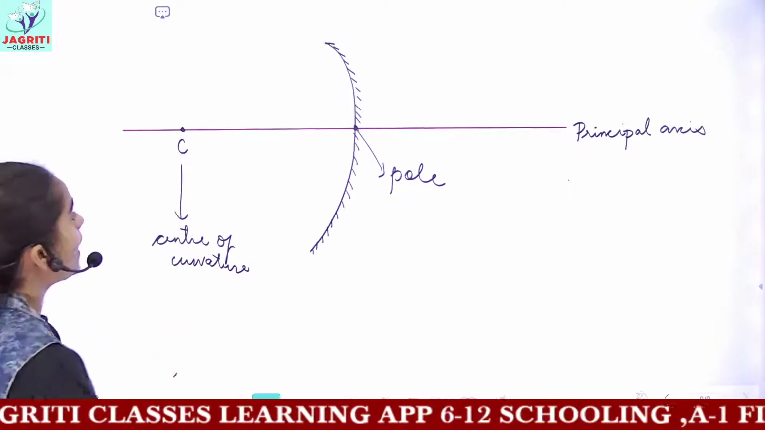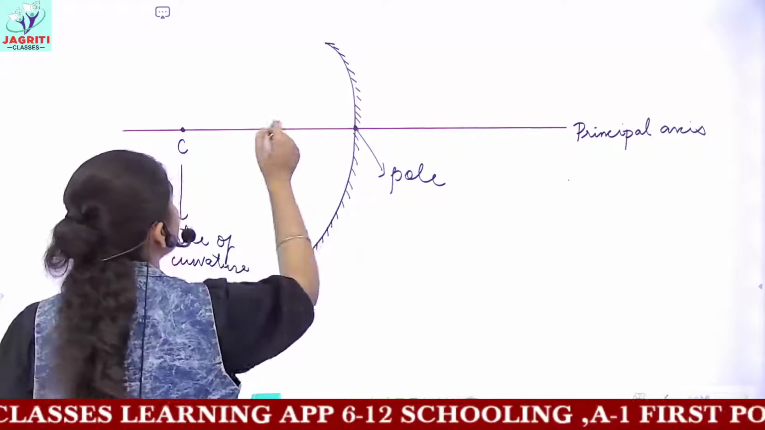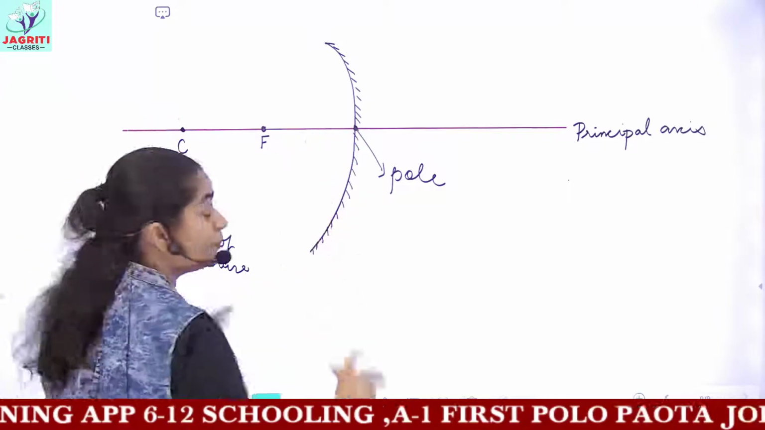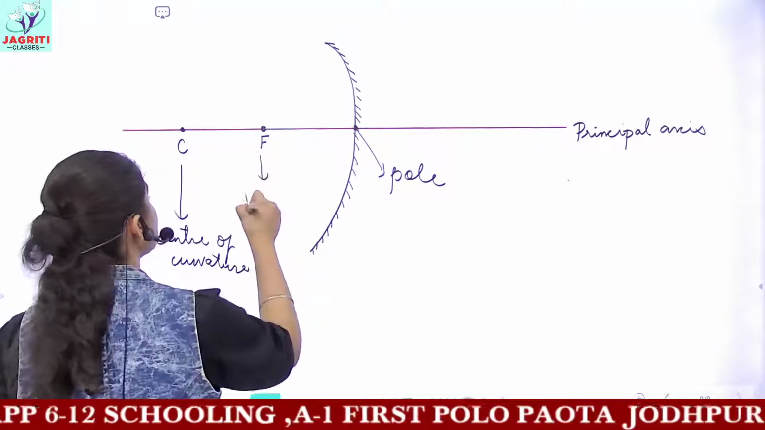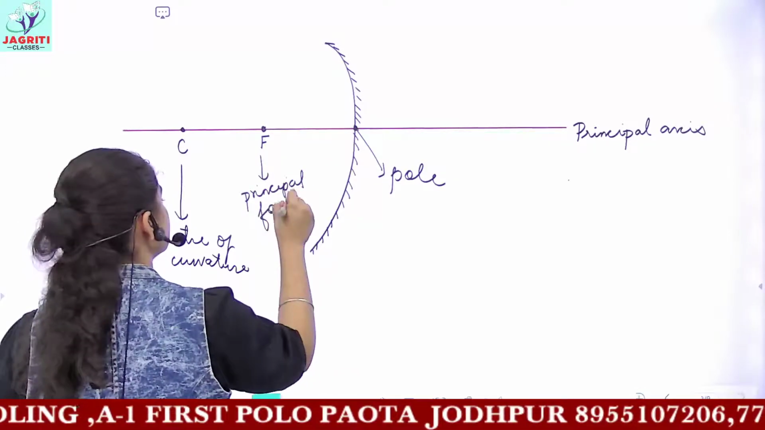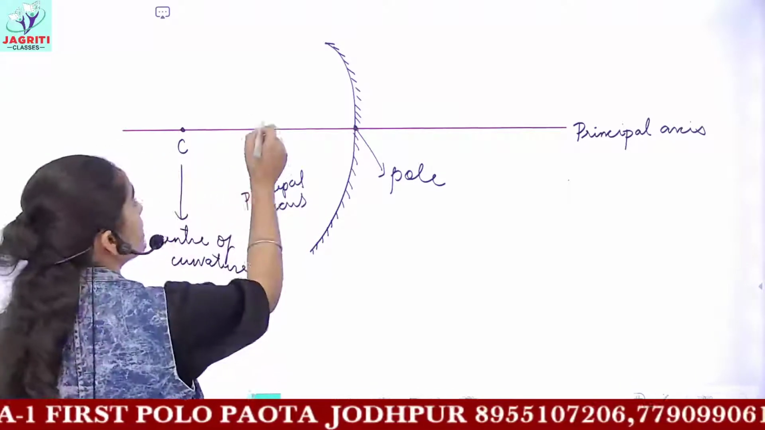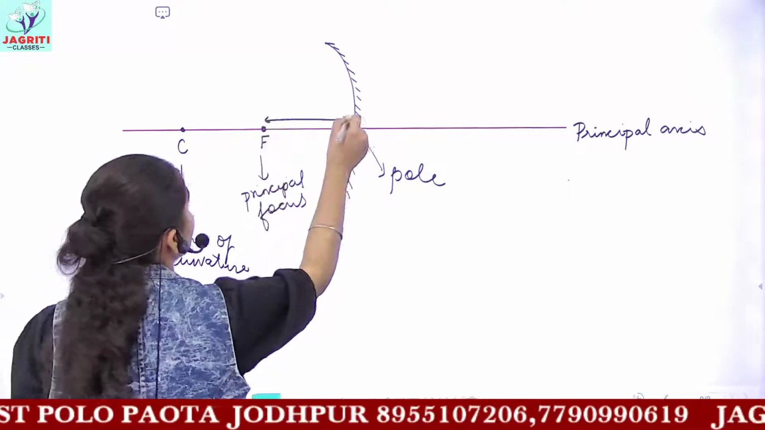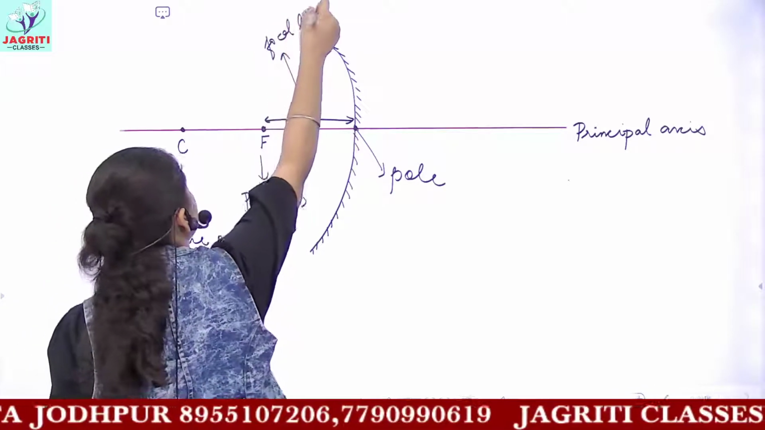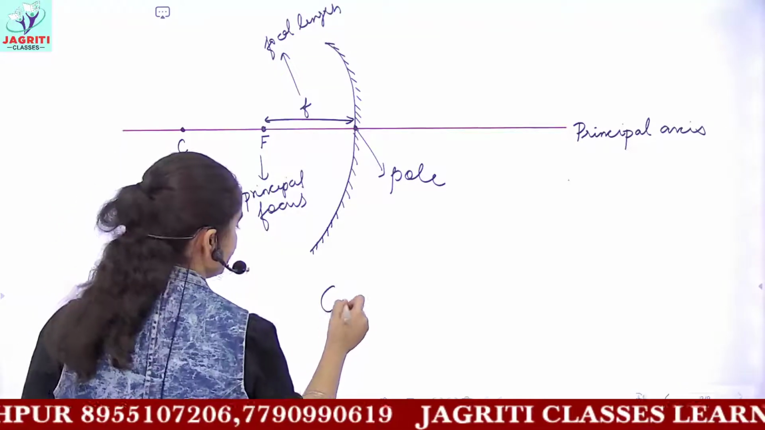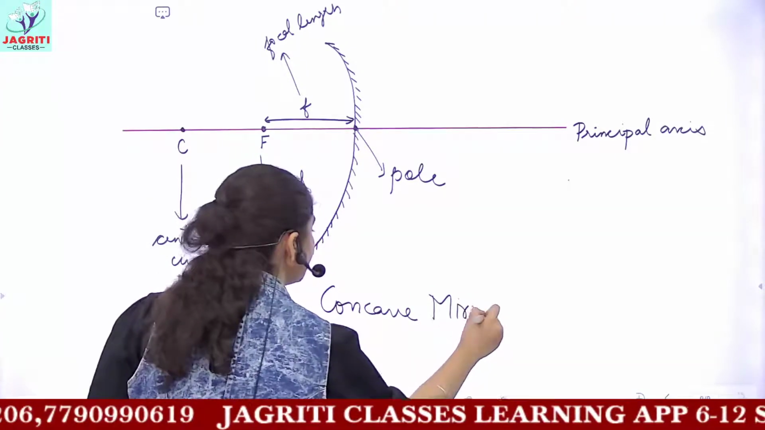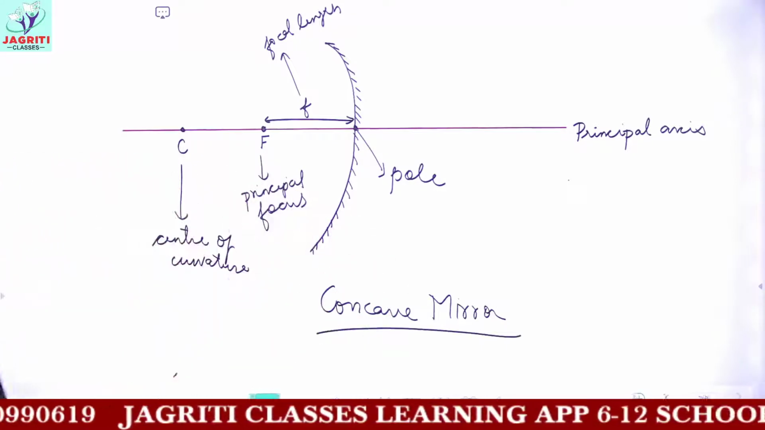And then next you have a point where all the light rays would meet. This point generally comes between the center and the pole, so this point is known as the principal focus. And the distance of the focus from the pole is called small f, which is the focal length. So this is the general representation of all the terms for a concave mirror. In a similar manner, you can draw all these for the convex mirror.